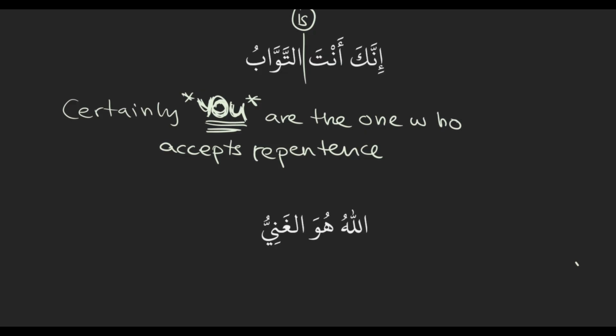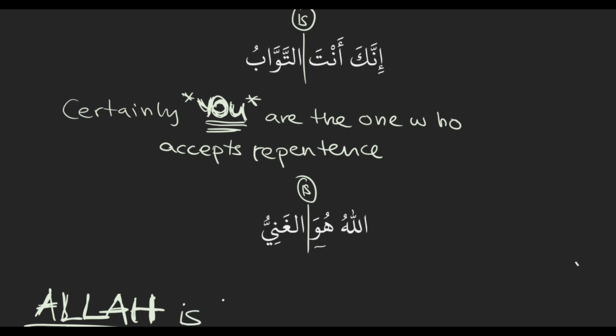Allahu huwa al-ghani. So I see an independent pronoun in the middle of a sentence, so I'll just put my is there. And translate. How should I emphasize that? Allah, bold, underline. Sure. What's Ghani? Ghani is free of need. So Allah is free of need. Yeah, Allah is the one who's free of need. Or you could go more literal and stick the he in there: Allah, he is the one who is free of need. Okay. So, recap for me.